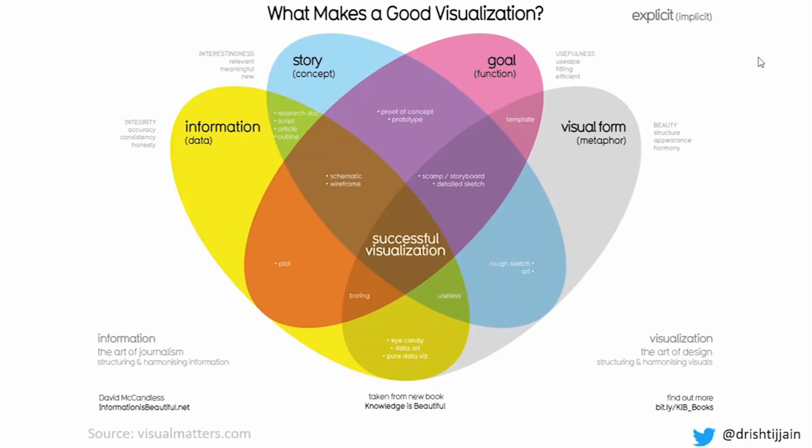And there are 4 key things that make a visualization a good visualization. The first one is information. Having very little data will not give you the desired results. So having the right amount of data, noise free and with good, relevant values, is very important. Having the story or concept means, is it of the particular domain and does it make sense? Just having random points will not be very useful. Having it relevant to the use case you are trying to solve is important.